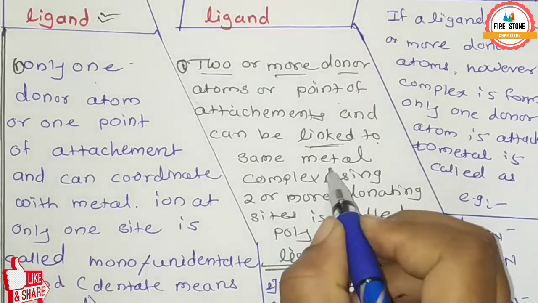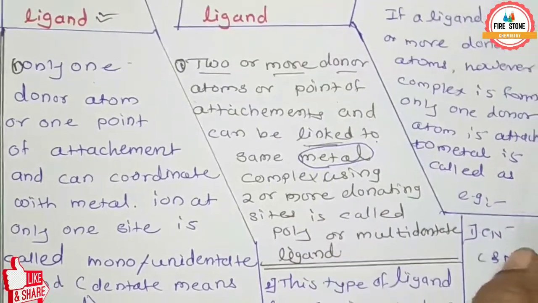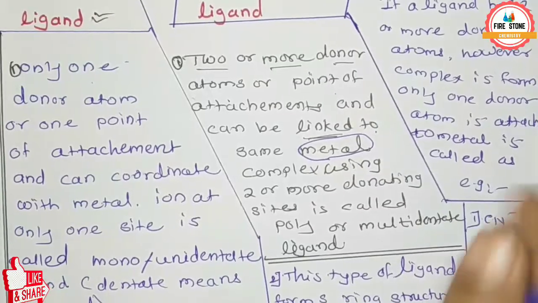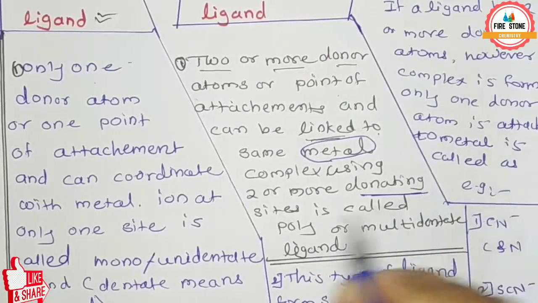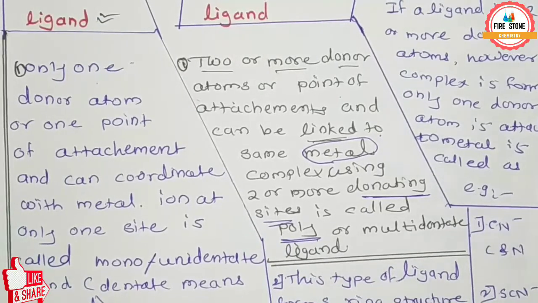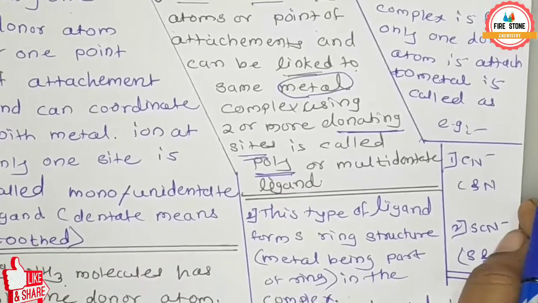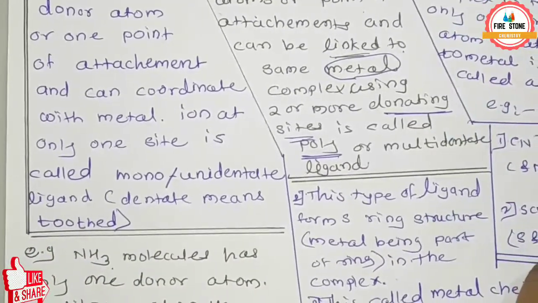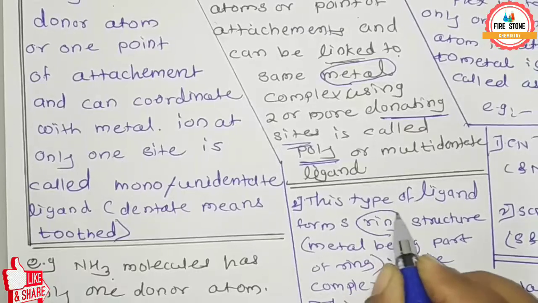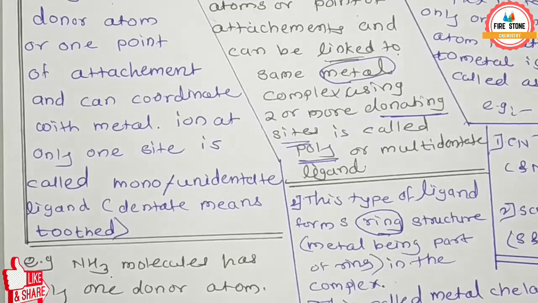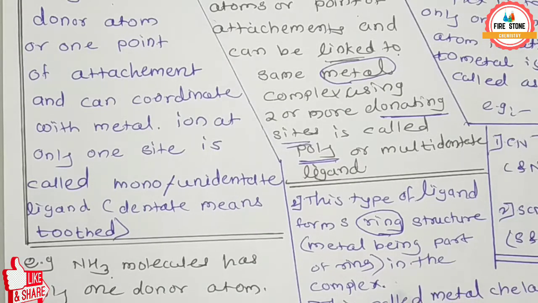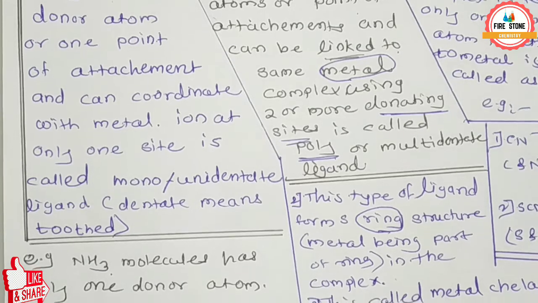So the metal complex uses two or more donating sites, and is called a poly or multidentate ligand. Again, this type of ligand forms a ring structure. So the poly or multidentate ligand forms a ring structure, with the metal being part of the ring in the complex. This is called a metal chelate.